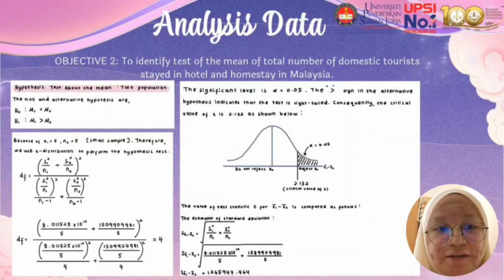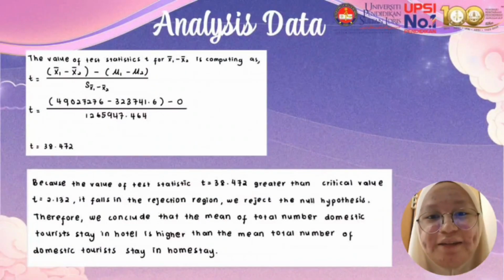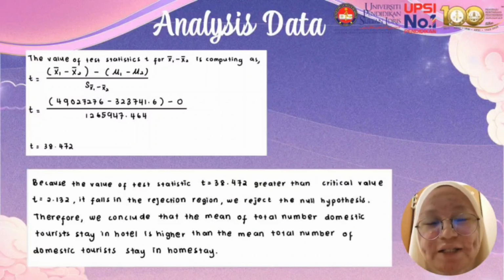So to find the test statistic t, we need to find the estimator of standard deviation by using this formula, and we will get the estimator of standard deviation equal to 1,265,947.464. So the value of test statistic t for x1 bar minus x2 bar is computed as follows by using this formula. So mu1 minus mu2, we will get the value from the null hypothesis, which is 0. And then we will get the test statistic t equal to 38.472.